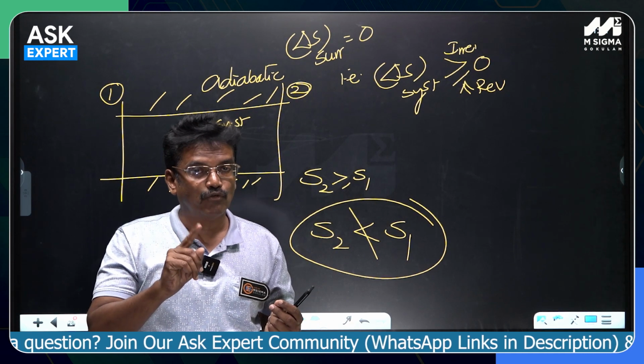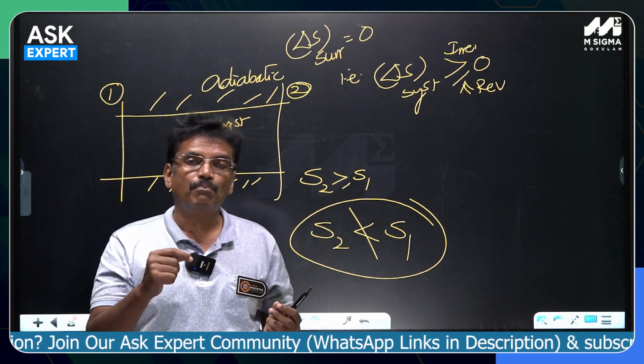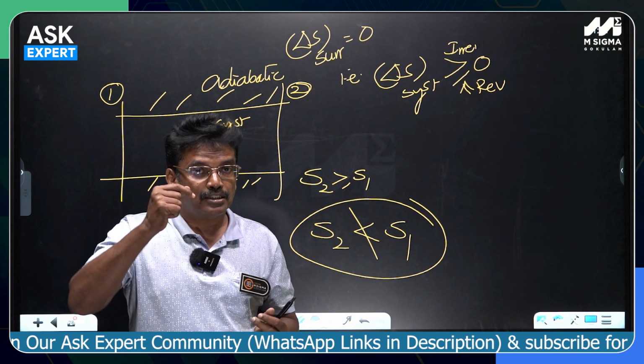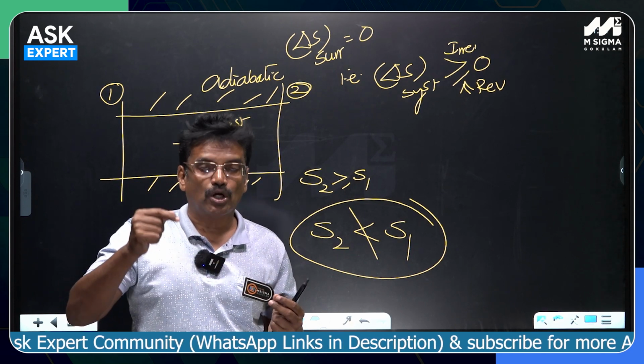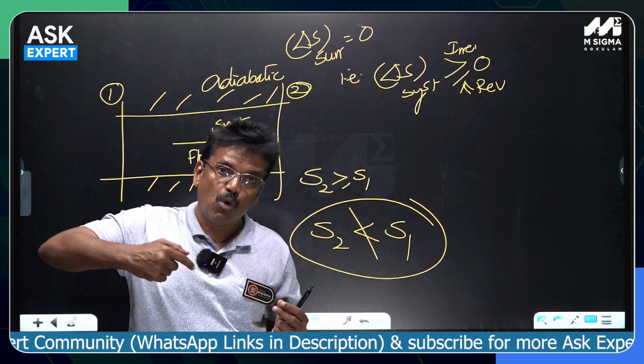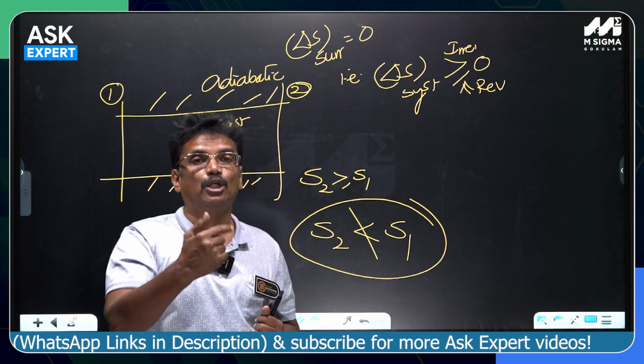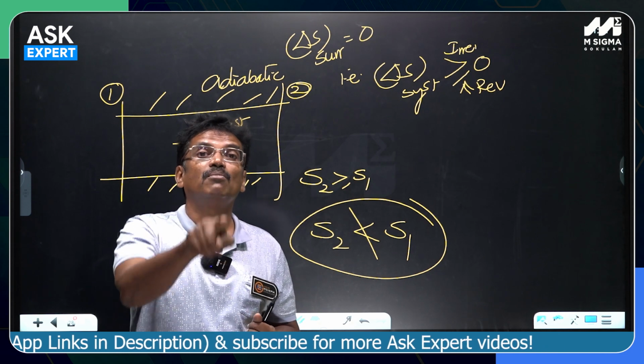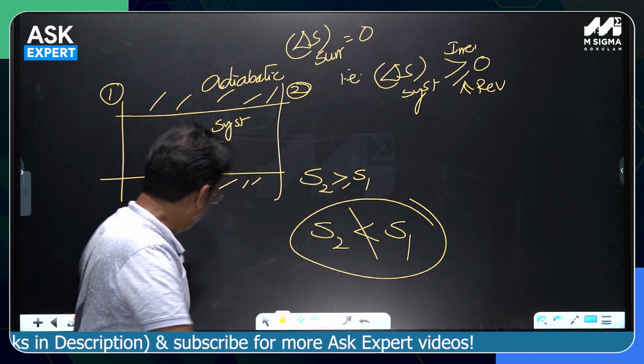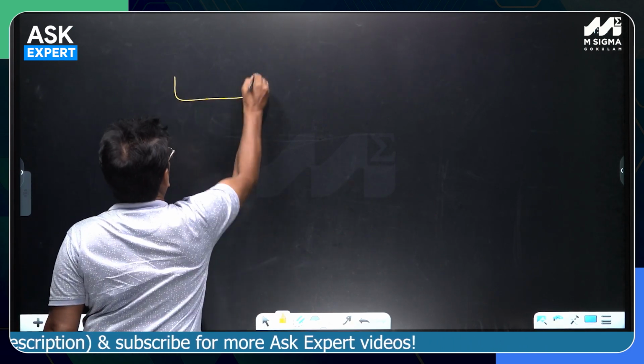Change in entropy of the universe means change in entropy of the system plus change in entropy of the surroundings. Supposing during a thermodynamic process there is more entropy generated in the universe, there is a more change in entropy of the universe, such a process would be called more irreversible. Supposing there are two processes, there are two heat transfers.